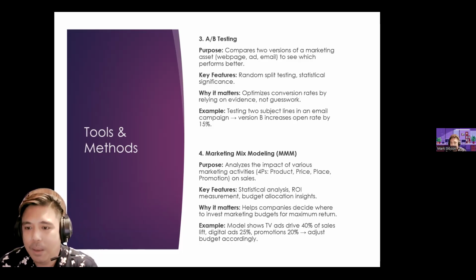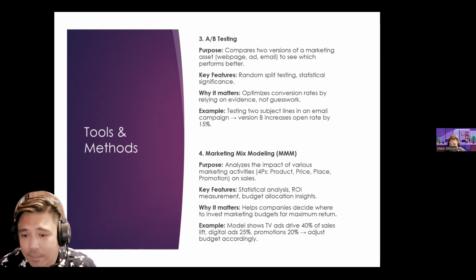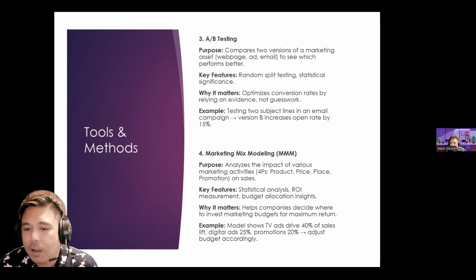Then we have MMM or marketing mix modeling. It analyzes the impact of various marketing activities, or the four P's: product, price, place, and promotion, on sales. Key features include statistical analysis, ROI measurement, and budget allocation insights. It matters because it helps companies decide where to invest marketing budgets for maximum return.